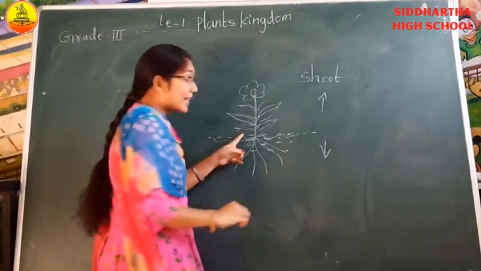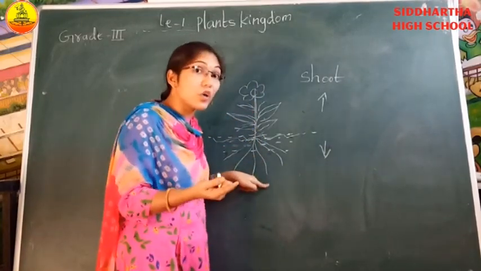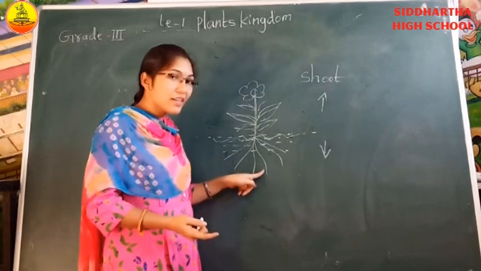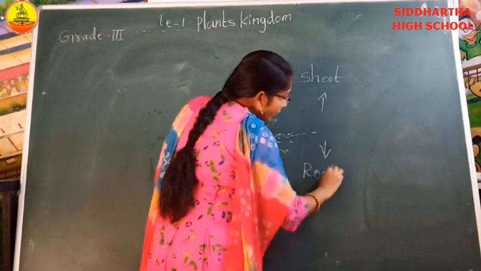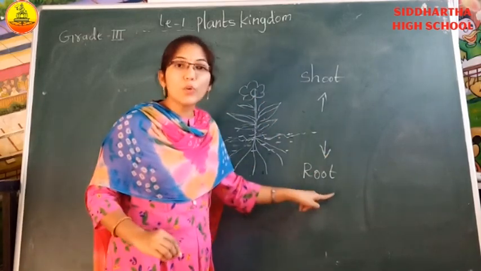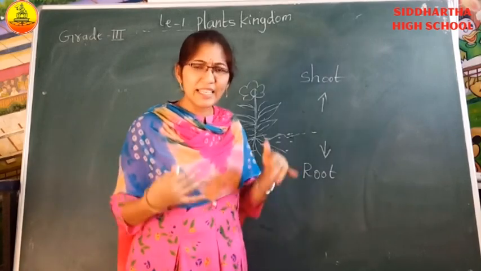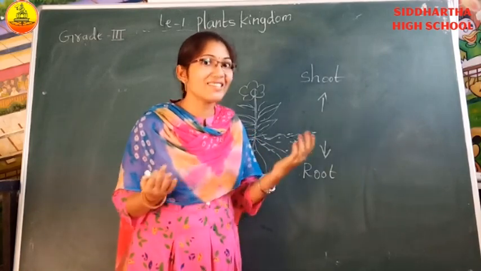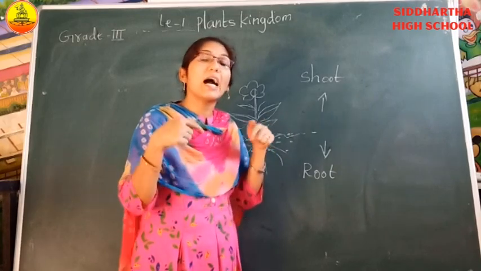Below means inside the soil, underground. Below the ground, what is it growing? What is this, children? Yes, you are right, root. So, below the ground, growing part is called root part. Are you able to see the root inside the ground? No, we cannot see the roots. Why? Because it is growing under the ground.